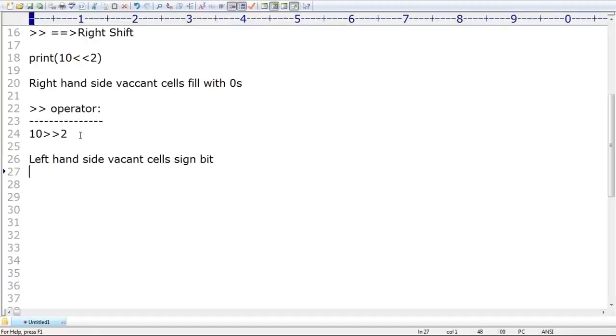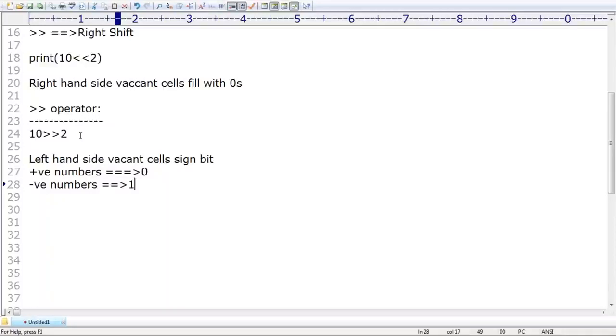What is the meaning of sign bit? For positive numbers, 0 is the sign bit. For negative numbers, what is the sign bit? 1. Remember that. For positive numbers it is 0, but for negative numbers it is 1.